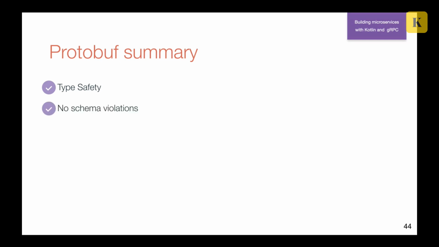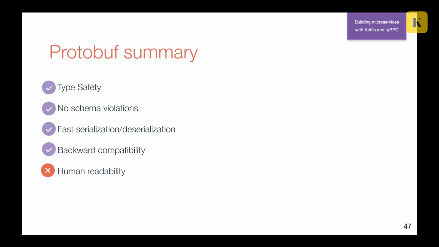Then, because of this, you won't have any schema violations, because not only your messages are classes, but also your services will be compiled to classes in your language. And serialization, deserialization is fast because we're working with bytes. And it's backward compatible because in all messages we have fields, and these fields are optional. So it means that you can easily add new fields, and you can easily deprecate old fields. So it will be done very easily.